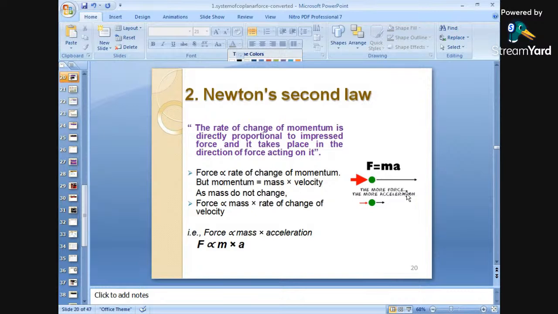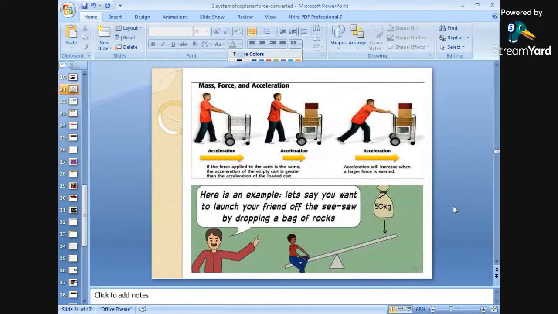Okay? Force is equal to mass into acceleration. The force will be directly proportional to the rate of change of momentum. But what is momentum? Momentum is nothing but mass into velocity. As mass does not change, force is directly proportional to mass times the rate of change of velocity. Therefore, force is directly proportional to mass multiplied with acceleration.